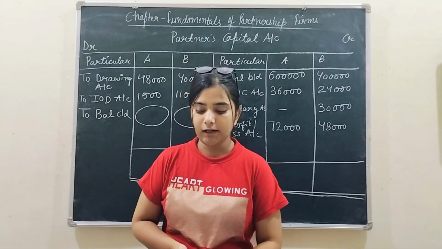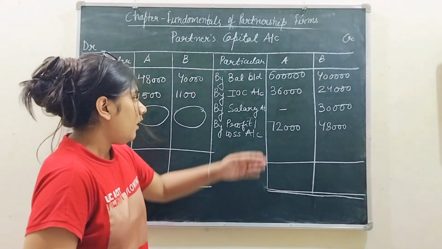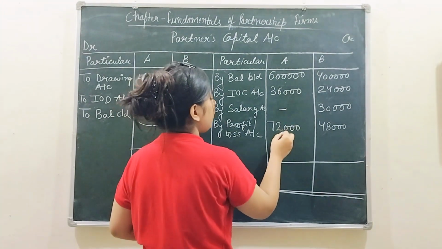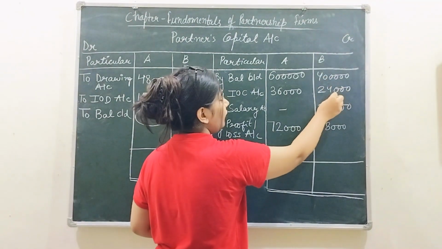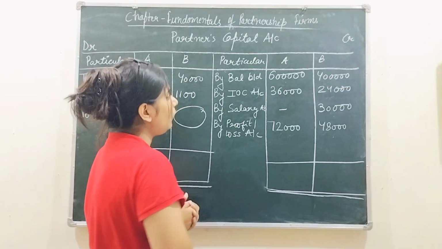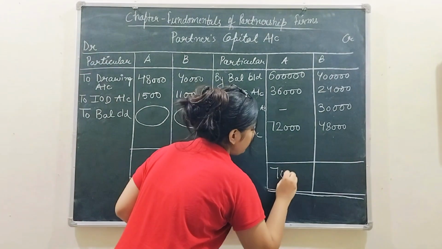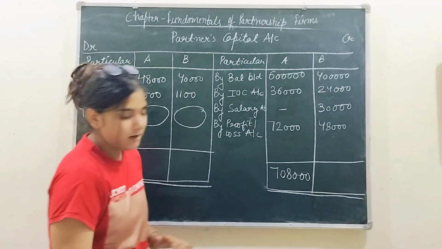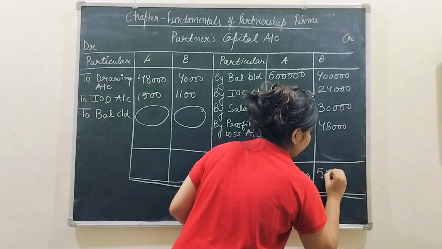So the answer that you are getting for this, you need to do the total. So 6 lakh plus 36,000 plus 72,000, 4 lakh 24,000 plus 30,000 plus 48,000, right? So it is giving you 7 lakh 8,000, right? And 5 lakh 2,000.